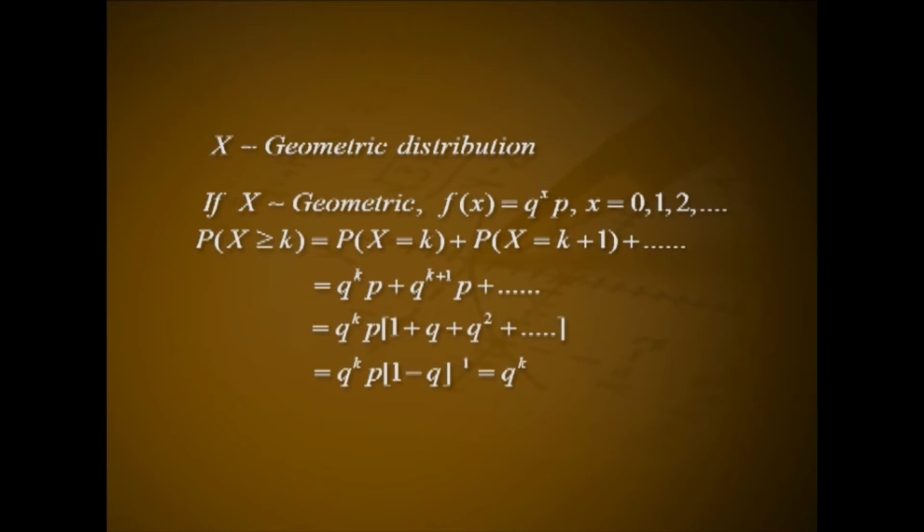That is q raised to k into p into (1 − q) raised to minus 1. That is q raised to k.